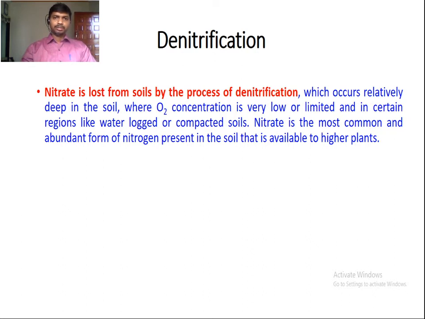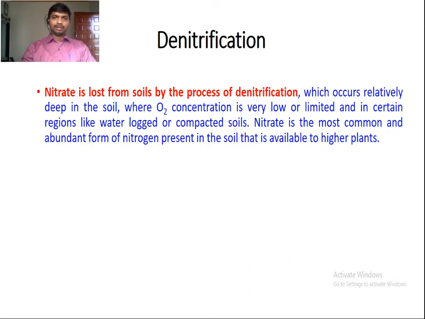So in the process of denitrification, this D means there is a loss of nitrogen. Nitrate, as you know, in the process of biological nitrogen fixation, or simply nitrogen fixation, the atmospheric nitrogen is fixed in the form of nitrate, nitrite and ammonia. So the nitrogen that has been fixed in the form of nitrate is lost from the soil by the process of denitrification.